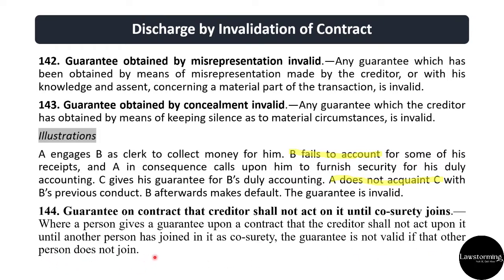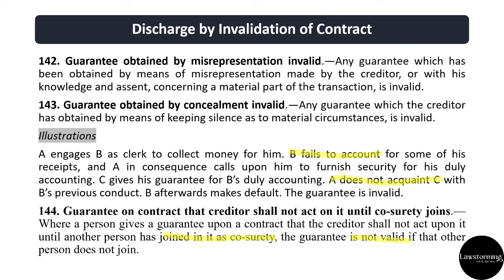So if the surety tells the creditor that he will not be responsible until a co-surety joins, and the creditor is not supposed to act until a co-surety joins, then if the creditor acts anyway, the guarantor is not liable until and unless a co-surety has joined.